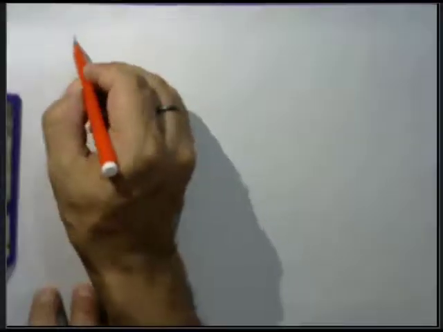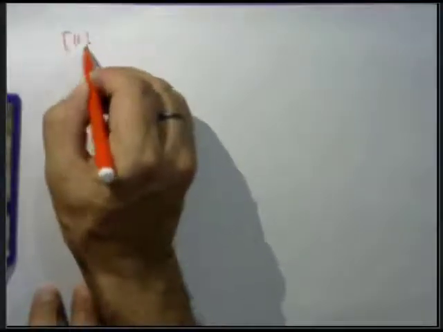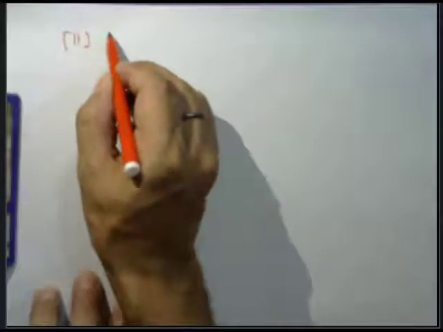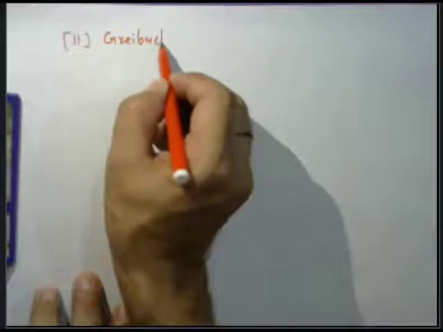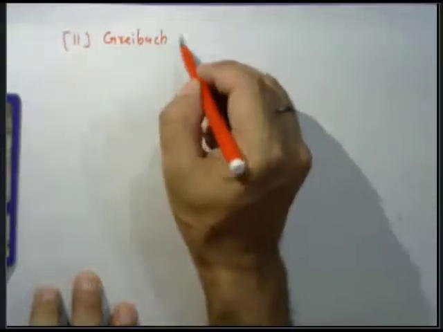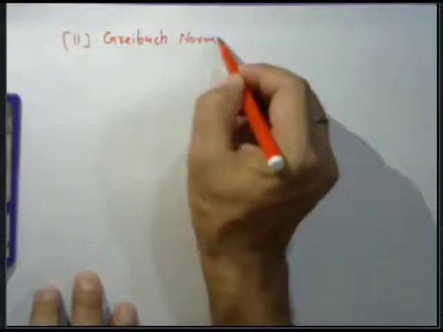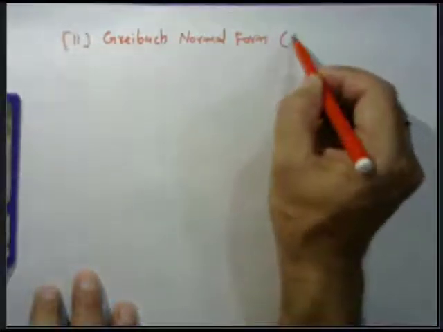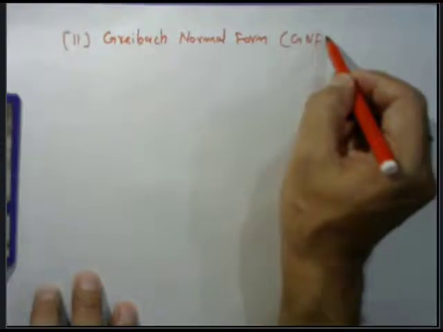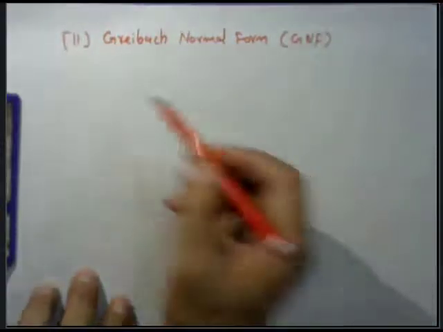Now today we start a new topic and the new normal form of the CFG. The second normal form of CFG is called GNF, that is Greibach Normal Form. The short form is GNF. First I want to define the GNF.